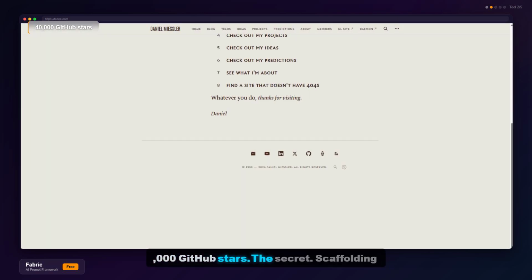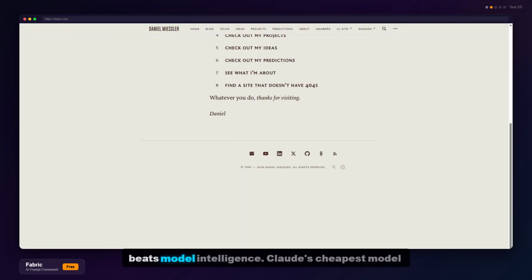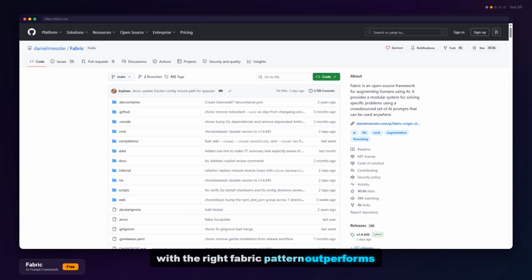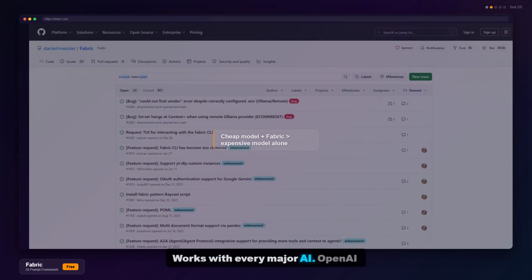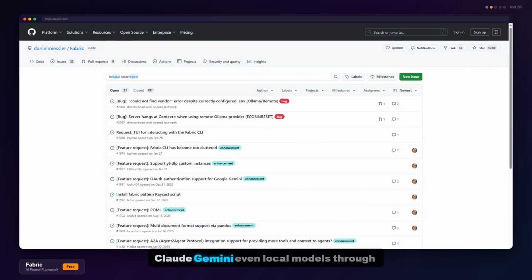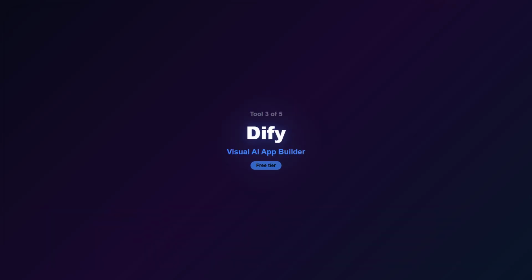40,000 GitHub stars. The secret: scaffolding beats model intelligence. Claude's cheapest model with the right fabric pattern outperforms its most expensive model without one. Works with every major AI. OpenAI, Claude, Gemini, even local models through Ollama. Completely free.